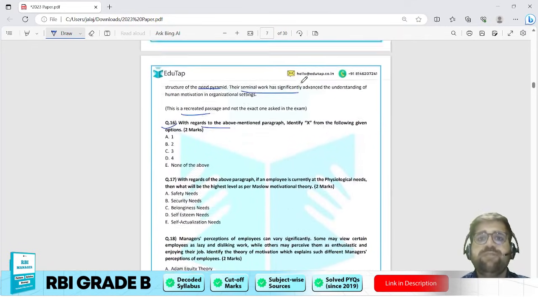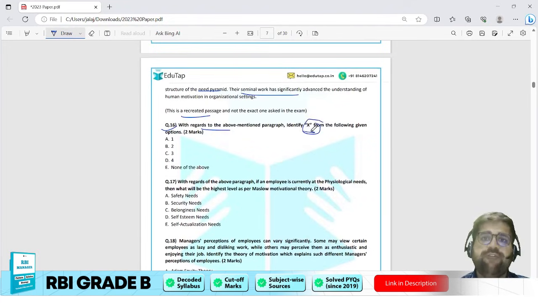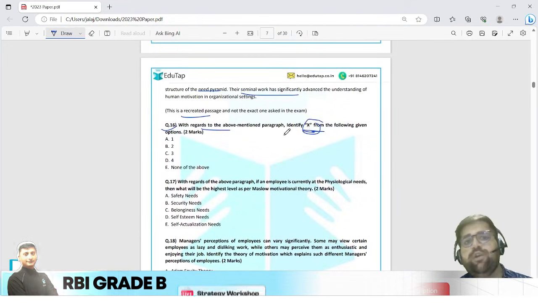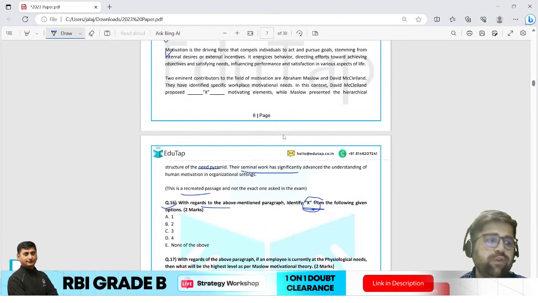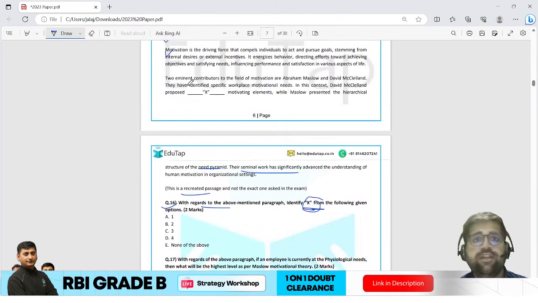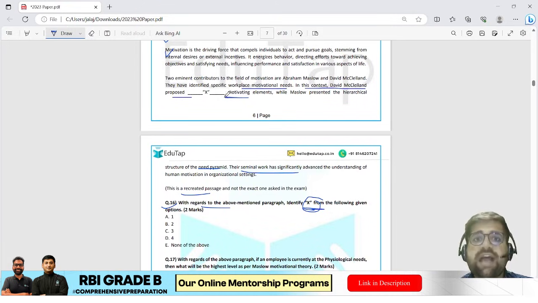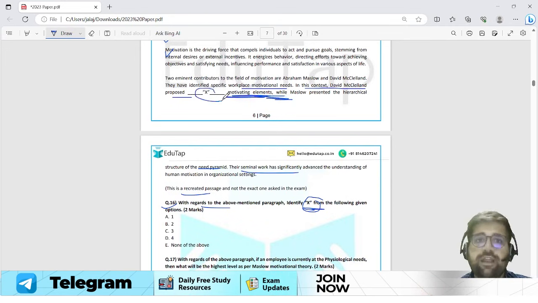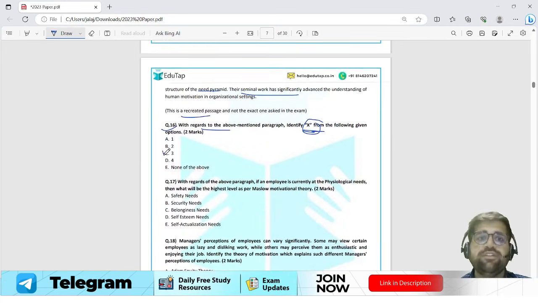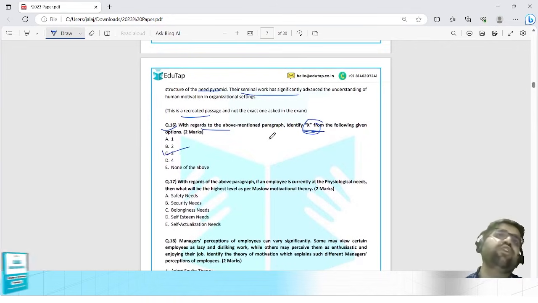With regards to the above mentioned passage, identify X. You have to identify X from the following options. So basically you have to read this particular thing over here, that you have to specify workplace motivation needs. In this context, David McClelland proposed dash elements while Maslow presented hierarchy. David McClelland has proposed 3 elements which motivate a person.